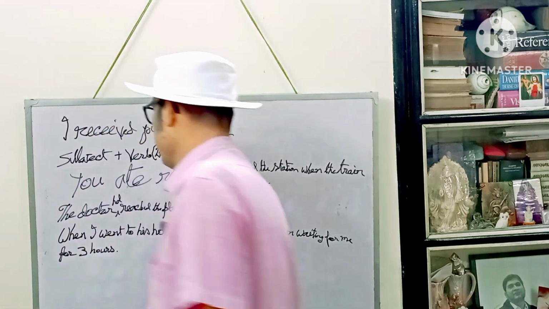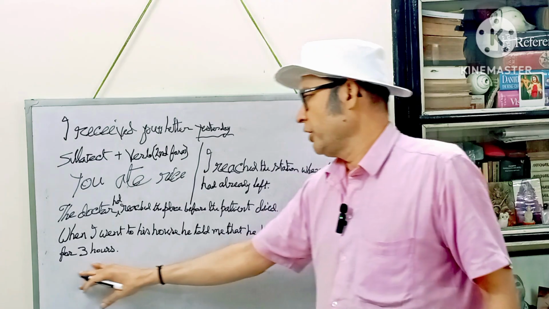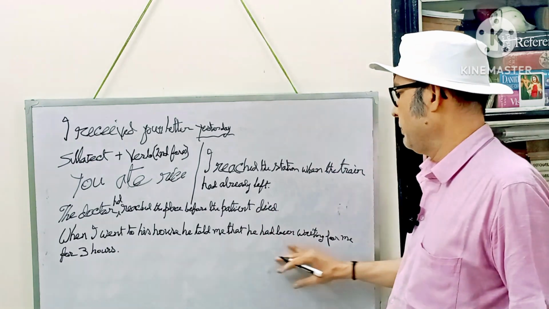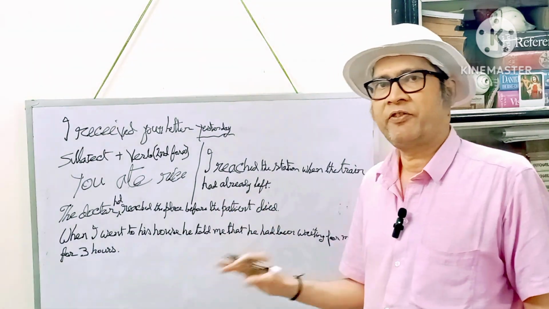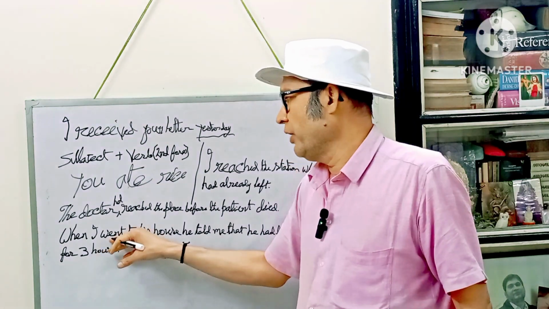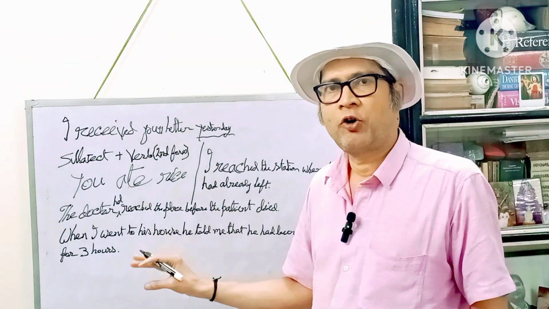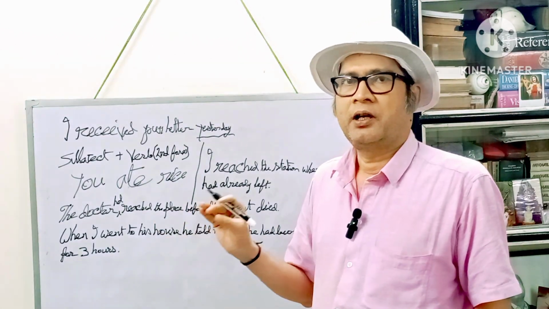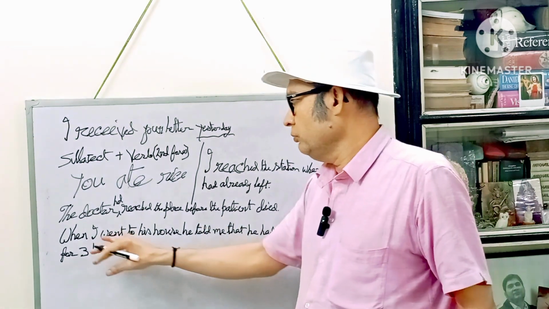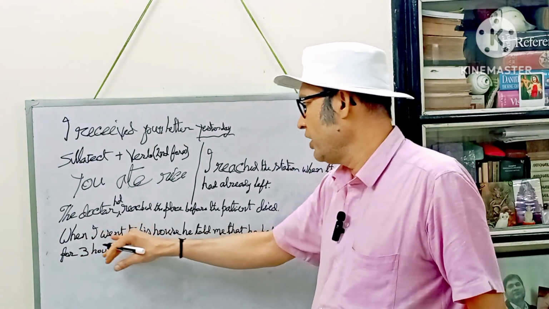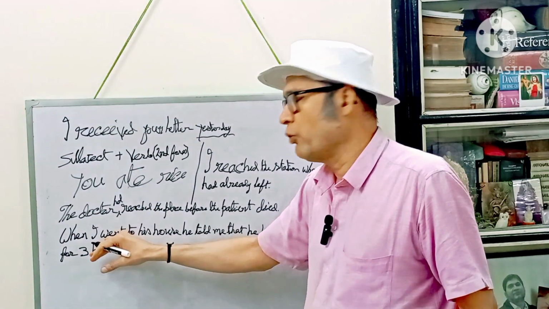Now you see, 3 hours is a considerably long time. So as 3 hours is a considerably long time, we have used the past perfect continuous tense. Why not the present perfect continuous tense? Because here you see I went. Went clearly indicates that the incident took place in the past, because the second form of the verb is used in the construction of a sentence about an incident that took place in the past. So the act of me going to his house took place in the past, so we have used the second form of the verb, went.